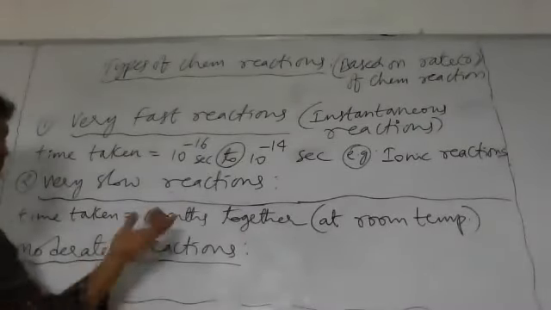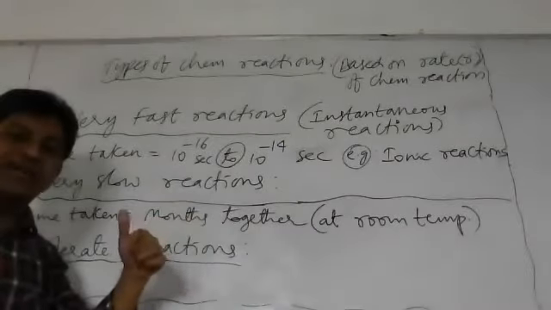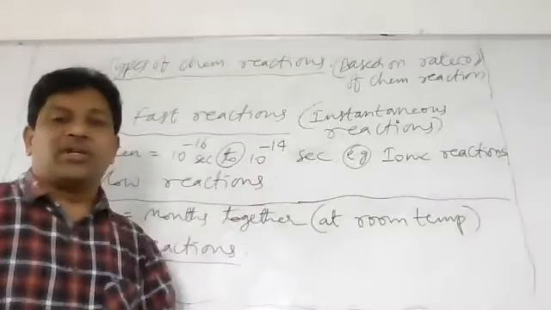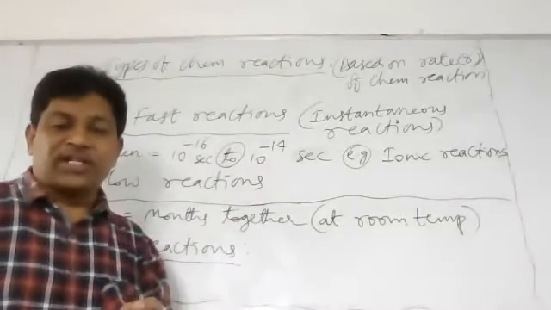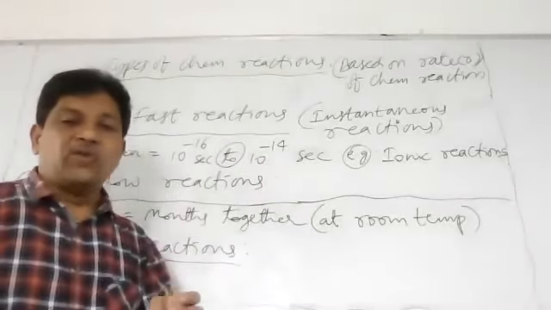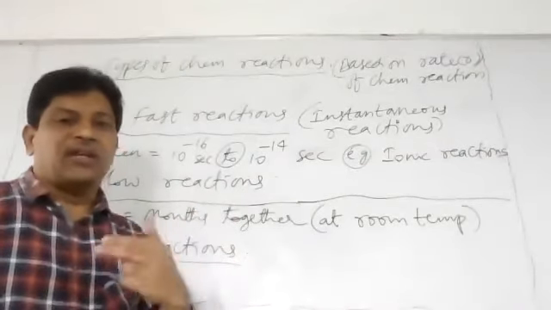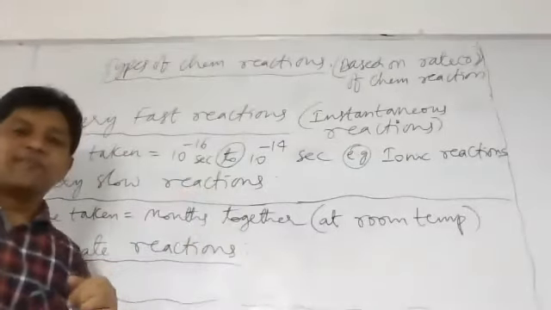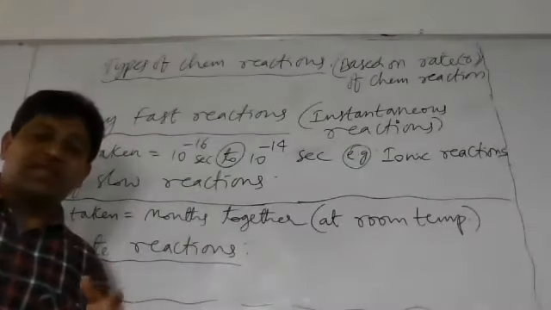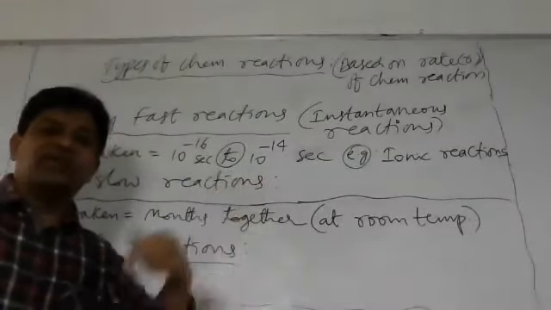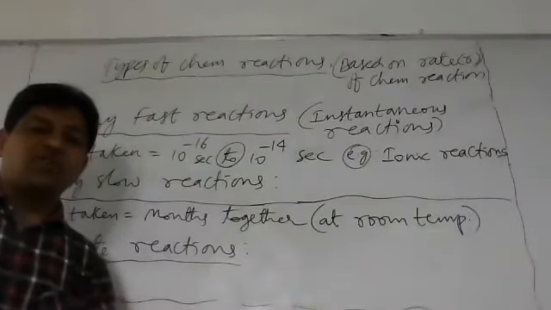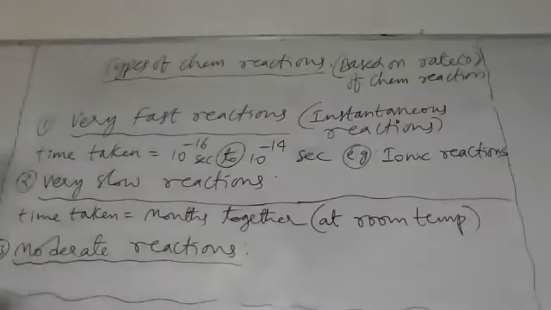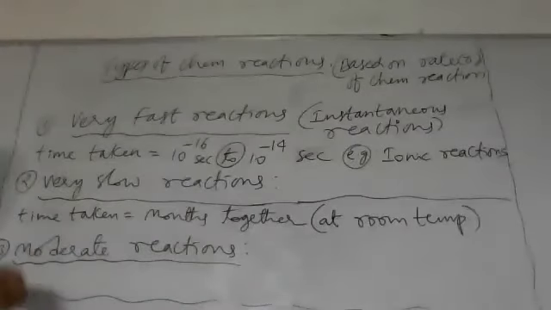But remember that very slow reactions can be speeded up by changing the factors. By changing temperature, by changing pressure, or by using a catalyst, we can speed up the very slow reaction. They will increase the rate of reaction sometimes. That we will discuss later.